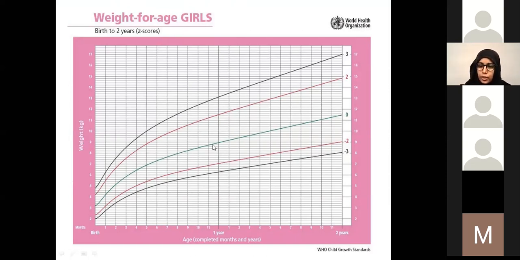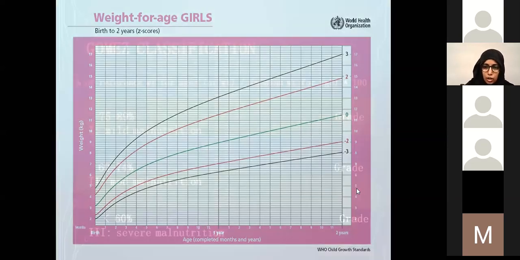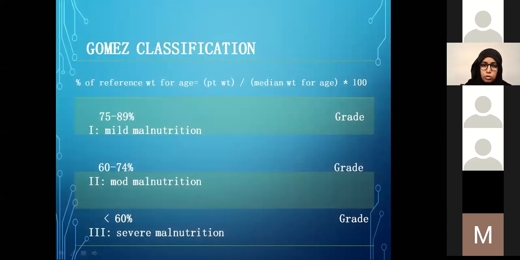You look at the green line, this is the zero, which means the mean line for weight for age of girls between 0 to 2 years. And then you see the red lines: the top red line is the +2 standard deviation line, the bottom red line is the -2 standard deviation line. Similarly, we have the -3 and +3. I will come back to this chart later on.